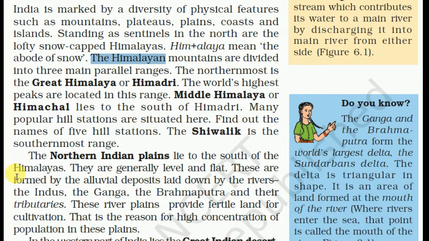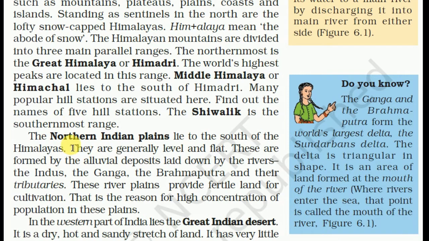The northmost is the Great Himalaya or Himadri. The world's highest peaks are located in this range. Middle Himalaya or the Himachal lies to the south of the Himadri. Many popular hill stations are situated here. Find out the names of 5 hill stations. The Shivalik is the southernmost range.